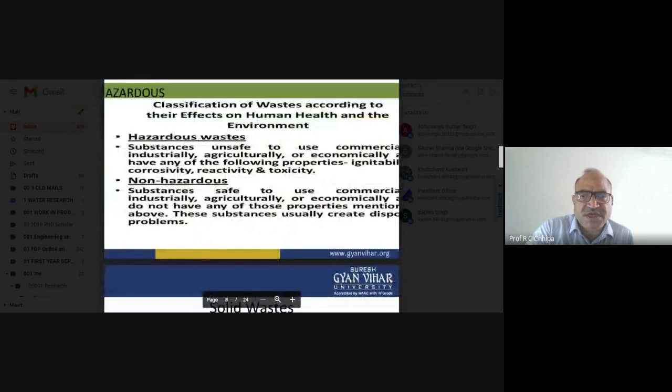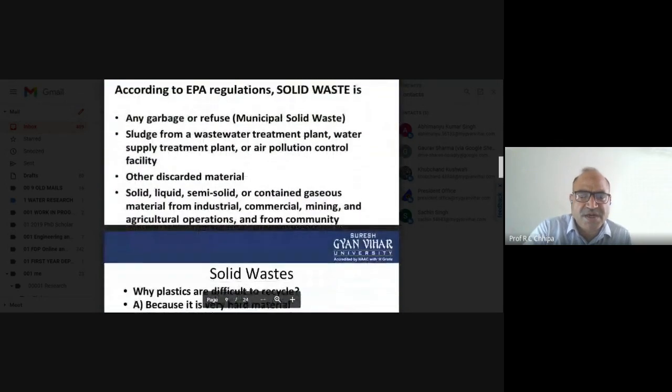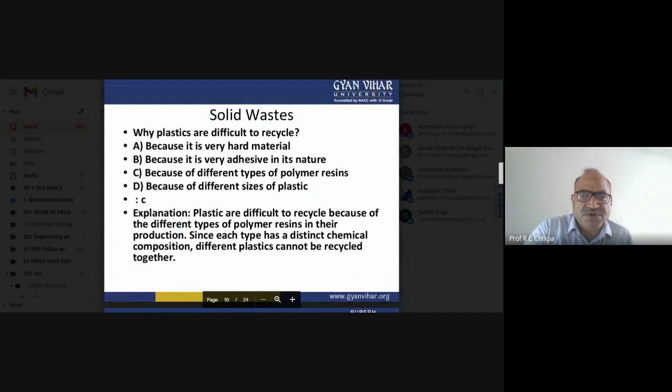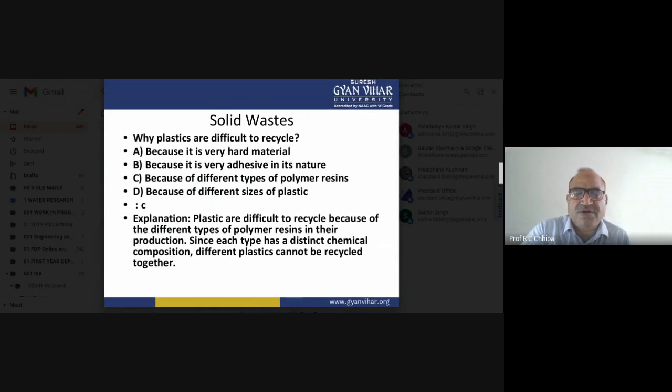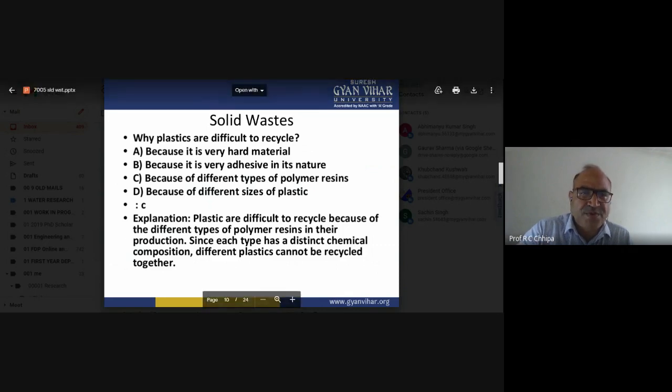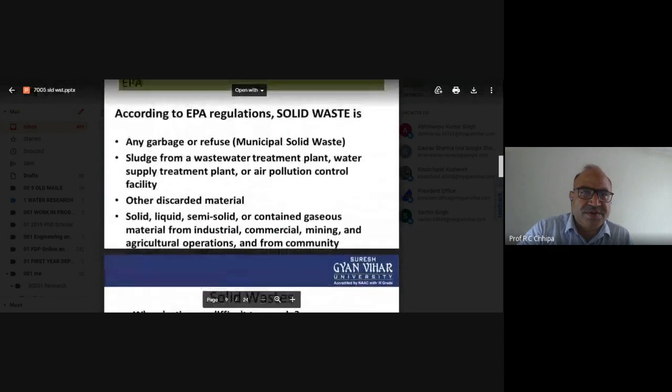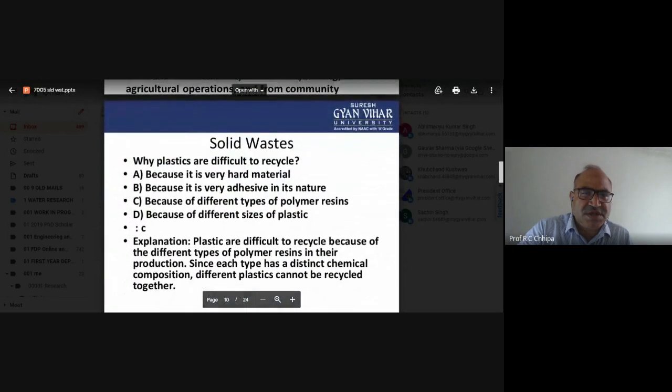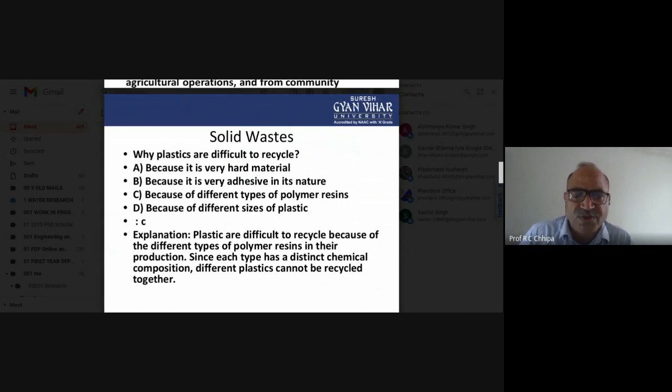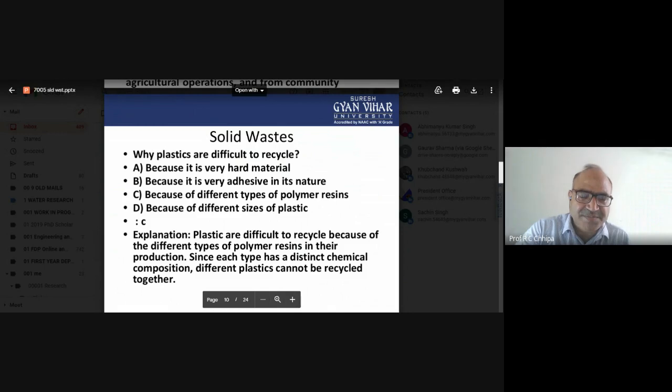If we have plastics, we have rubber. Rubbers are also part of the chemicals, for example the natural rubber eraser we are using. So rubber is also one example. The answer is because different types of polymer resins are present in the combination. For example, one article we have is the pen.